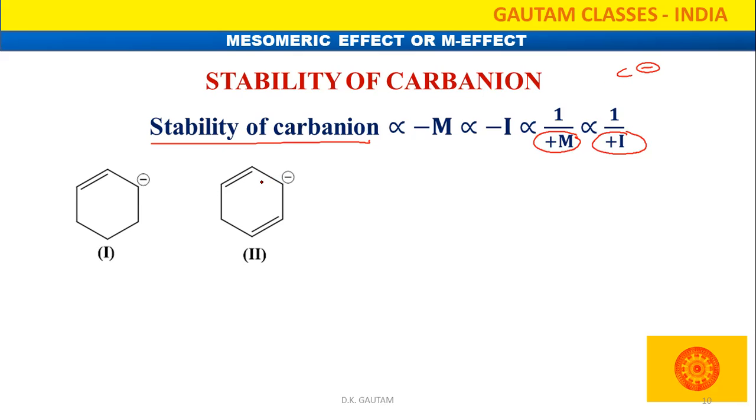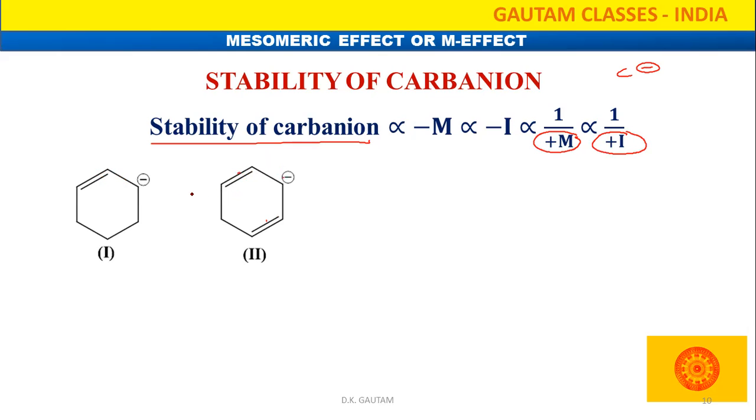So look, the magnitude of negative charge can decrease by two things. One is by dispersion. That means if negative charge is going to disperse in the whole molecule or whole ring, so definitely it is going to decrease the magnitude. So look, in that there are two resonating structures possible because the negative charge has conjugation with these two double bonds. So here we can say that there are two conjugation systems. Here there is only one conjugation system.